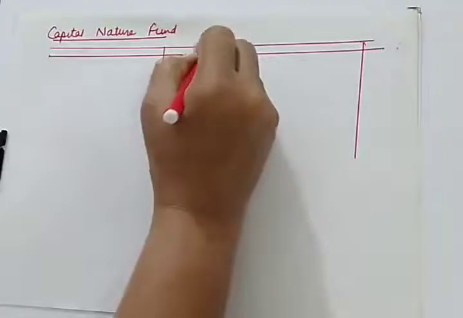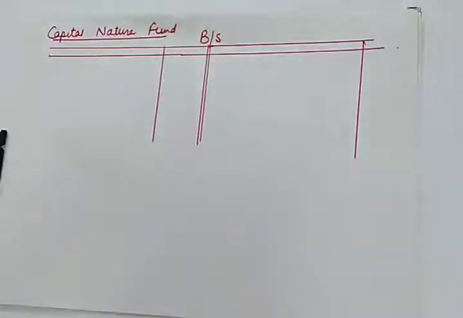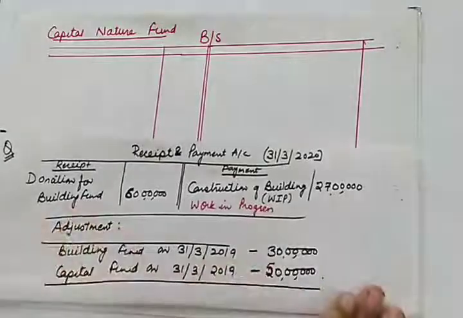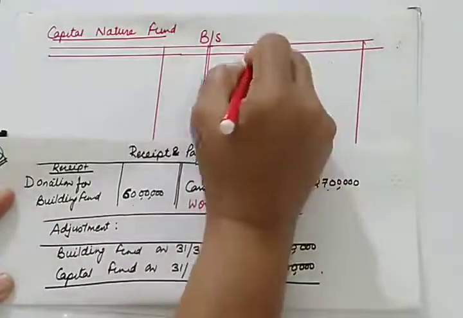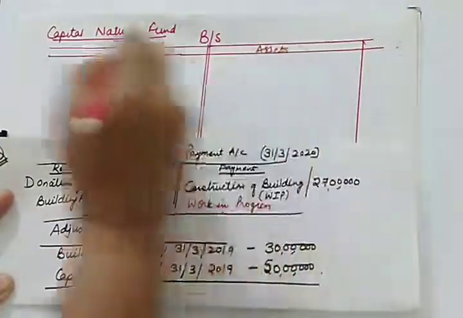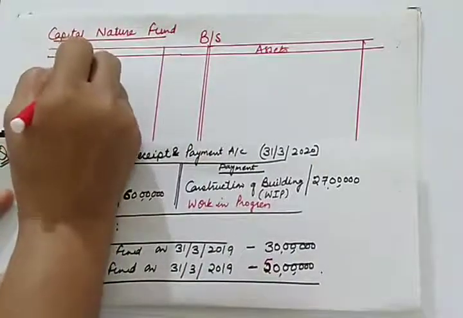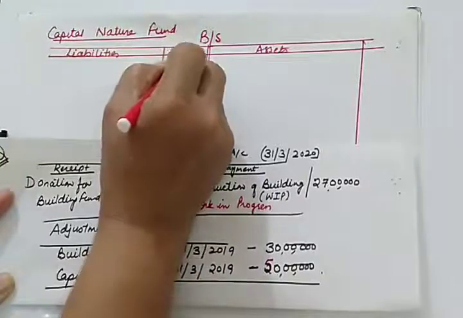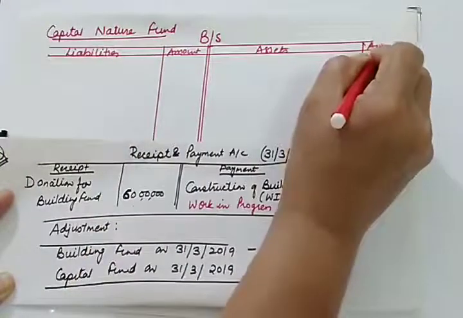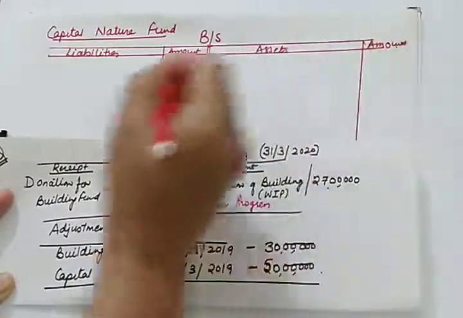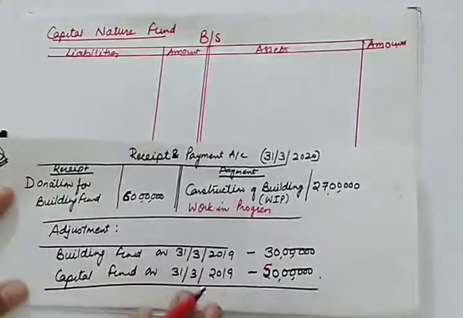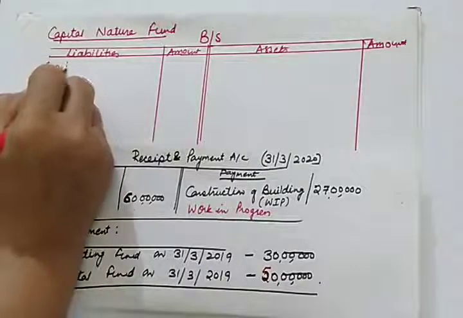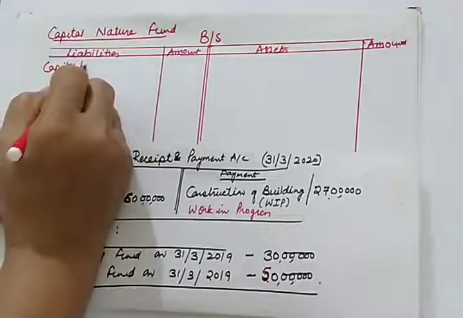So this is the balance sheet, this is the asset side, this is liabilities. Let us see how this is to be shown. You already have capital fund. So this is the capital of the non-profit organization.